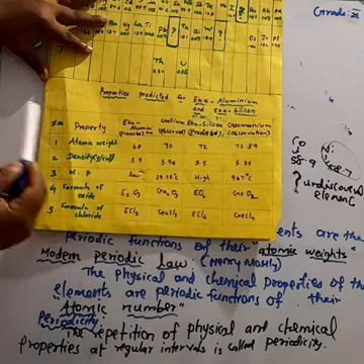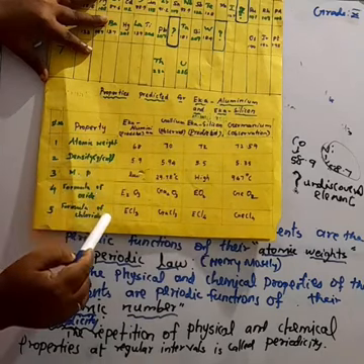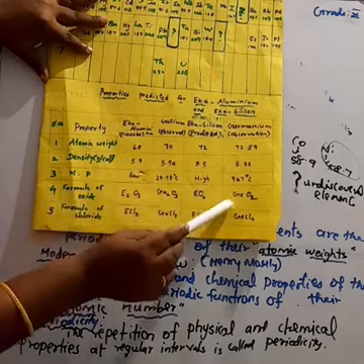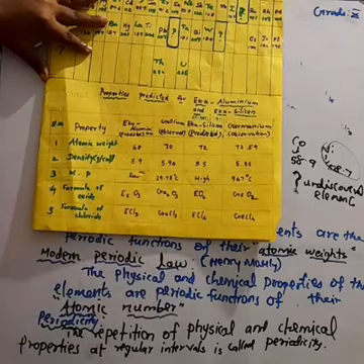Likewise the density, melting point, formula of oxide and formula of chloride all matched Mendeleev's predicted properties. Understood? So this is the great achievement of Mendeleev.